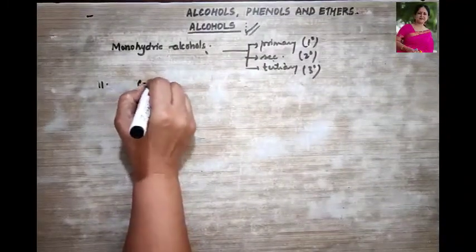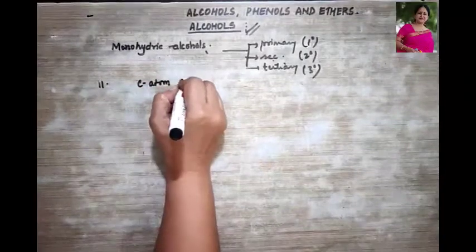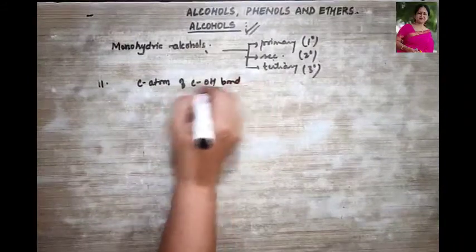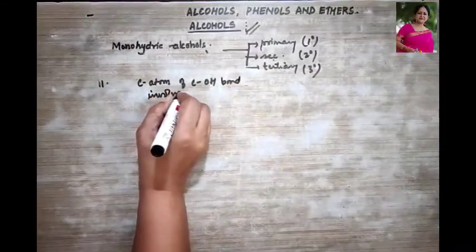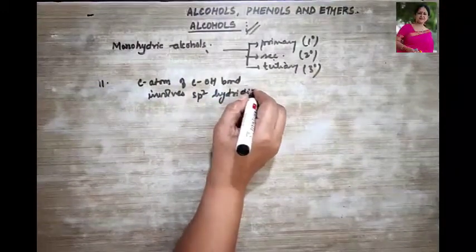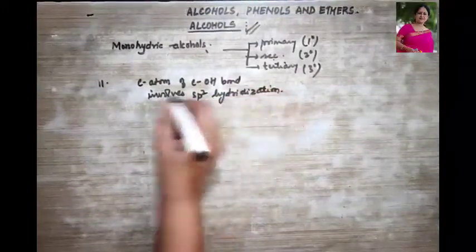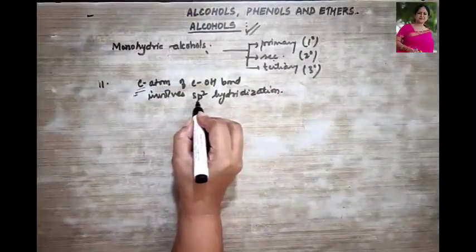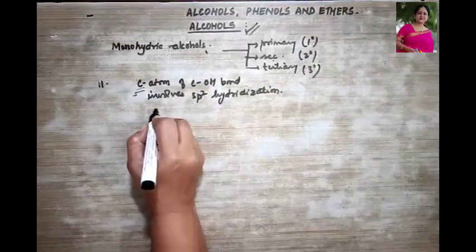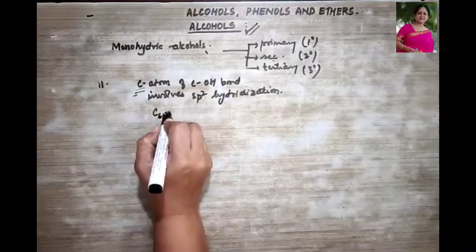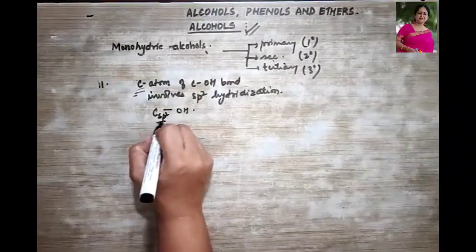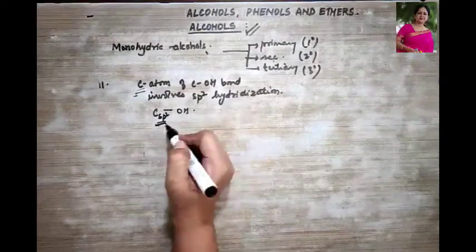The carbon atom of the carbon-hydroxyl bond involves sp2 hybridization. Clear? So I can write it down like this, sp2-OH. So OH is attached to that carbon atom which shows sp2 hybridization.